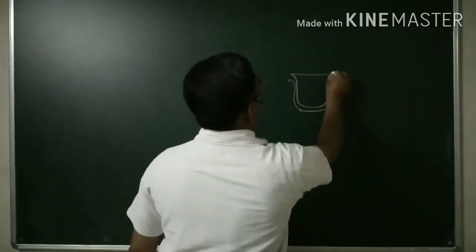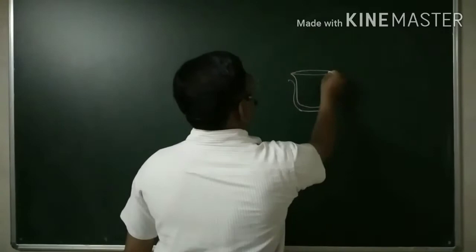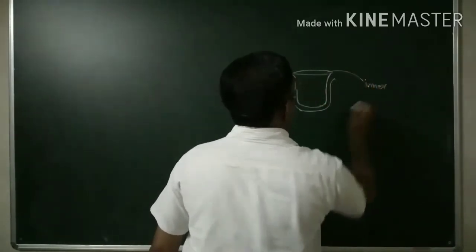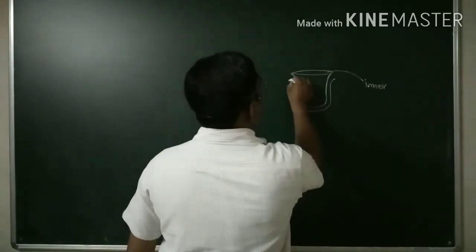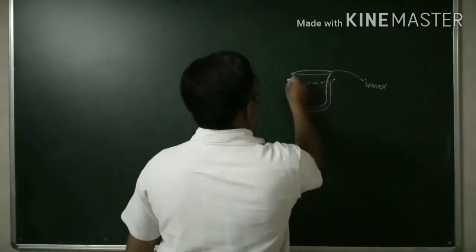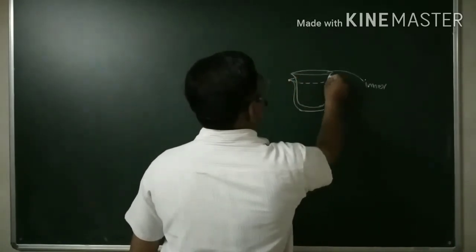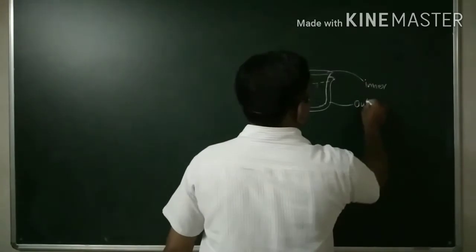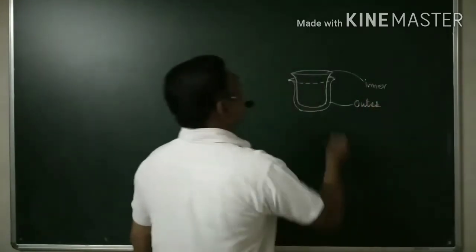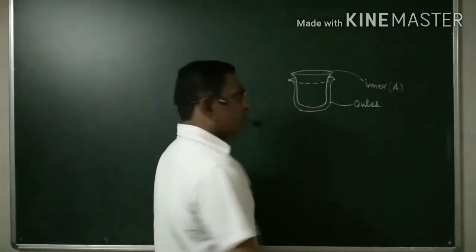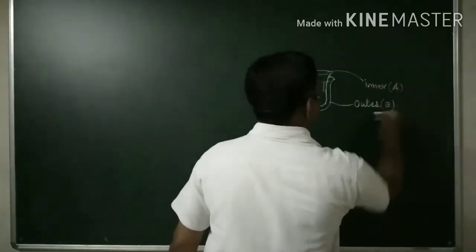This is the inner one, and let me draw the figure like this. This is the outer one. Let me call this A, and call this B.